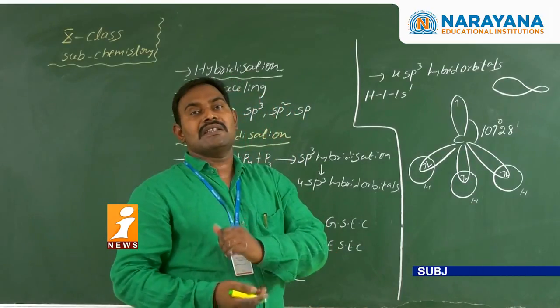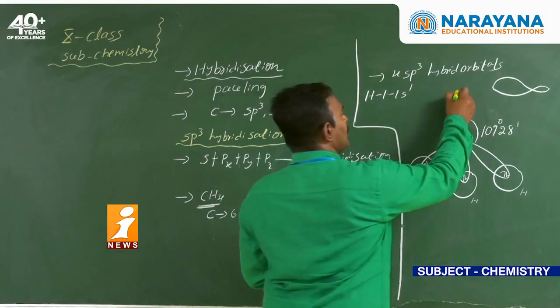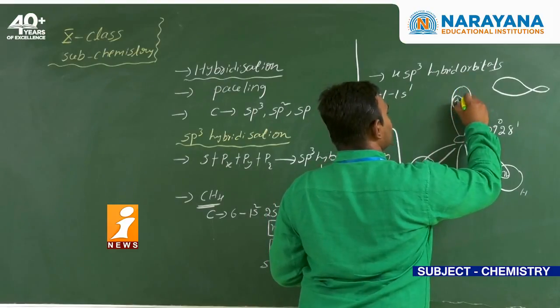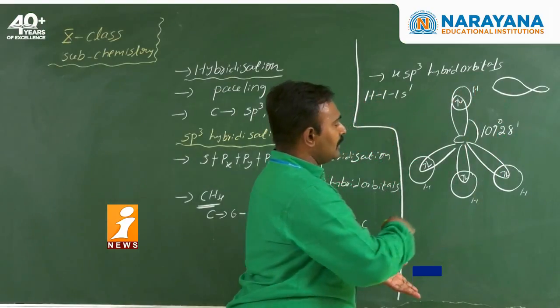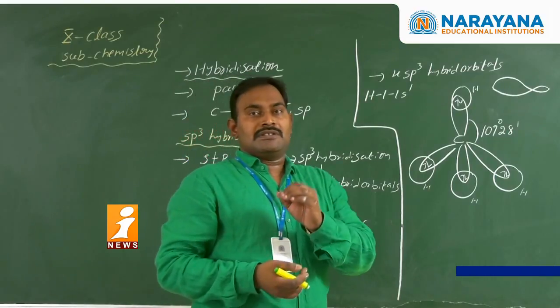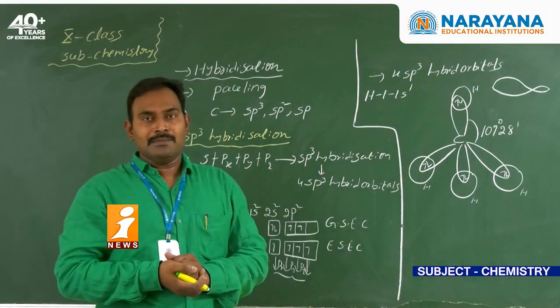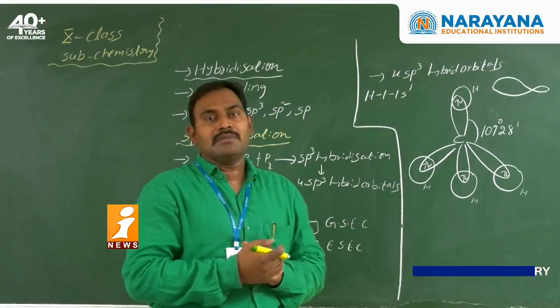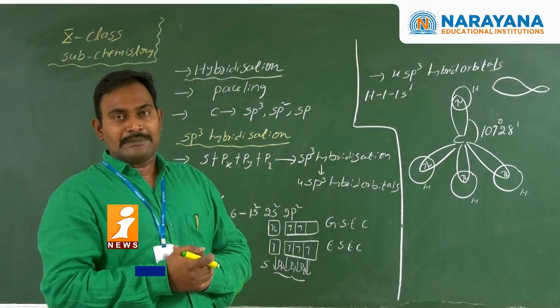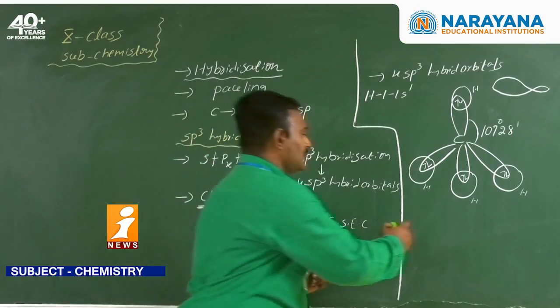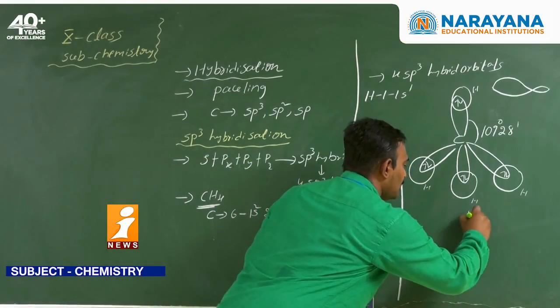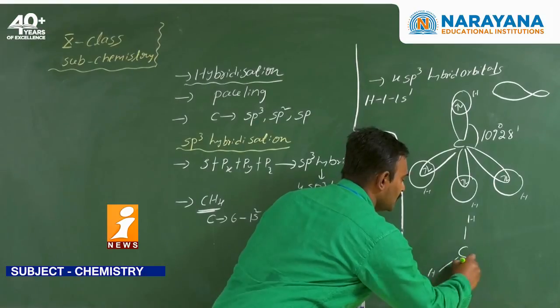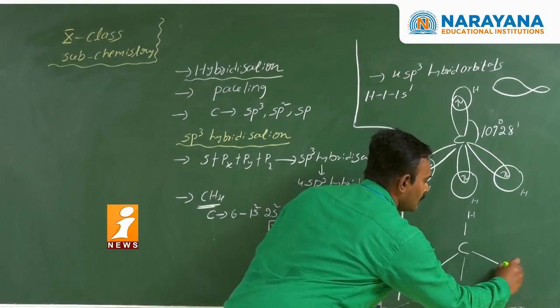As a result of the overlapping, sigma bonds are formed, which are single bonds. Always listen: hybrid orbitals form single bonds, or sigma bonds. So we have carbon bonded to four hydrogens.